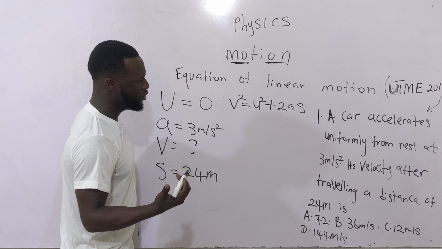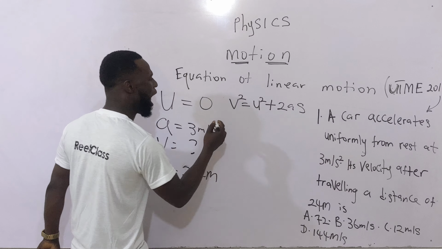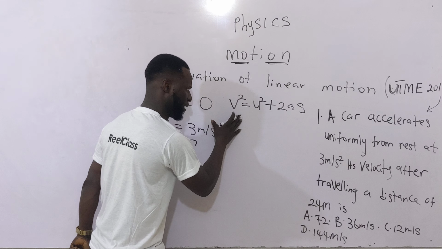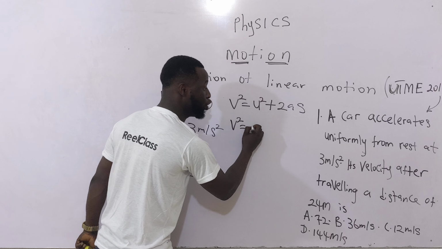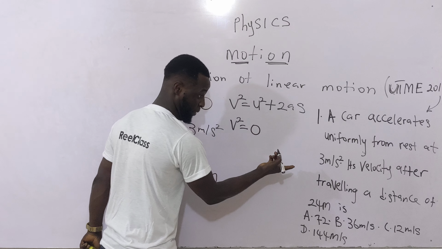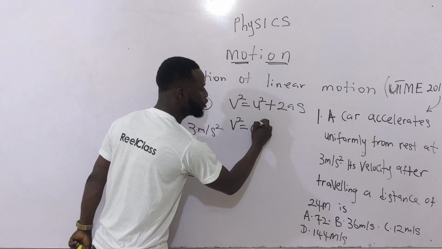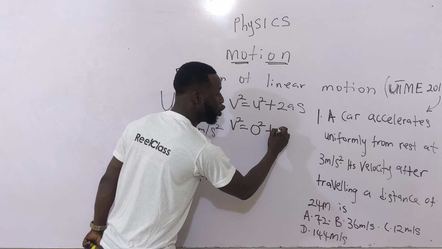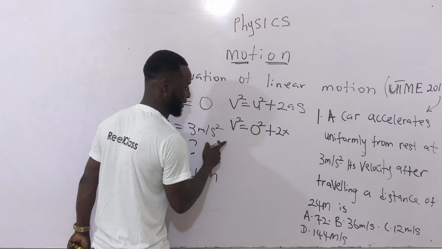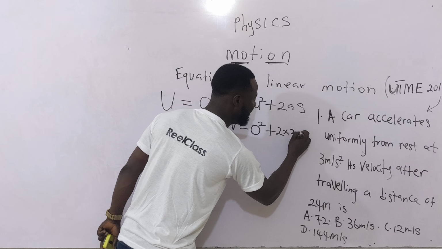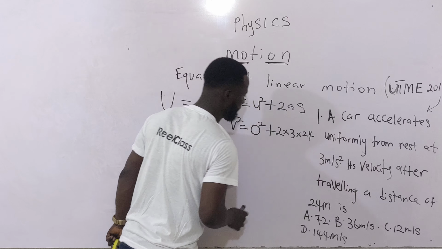Now, using this equation, v squared is equal to u squared plus 2as. u is already equal to 0, reason being that it's starting from rest. So 0 squared plus 2 times acceleration, which is 3 meters per second squared, so I'll put 3, and the distance is 24.